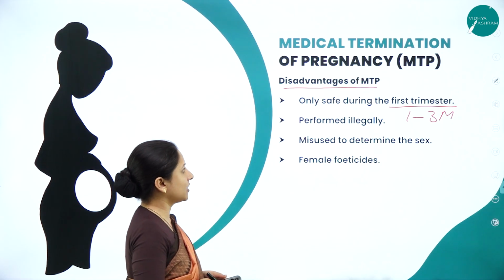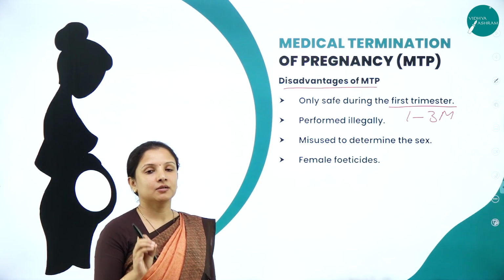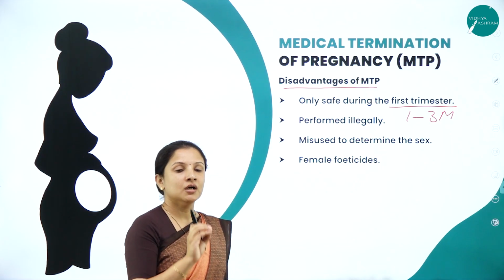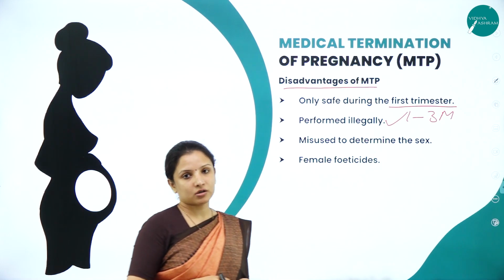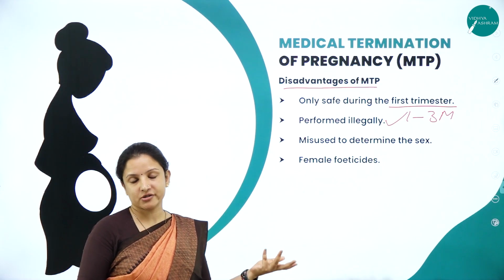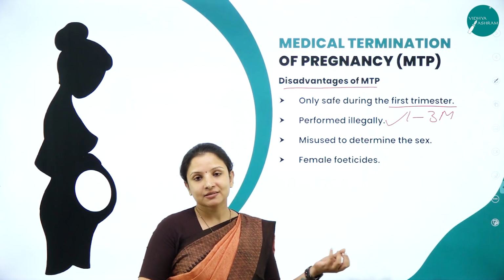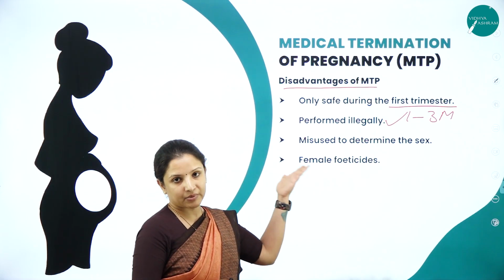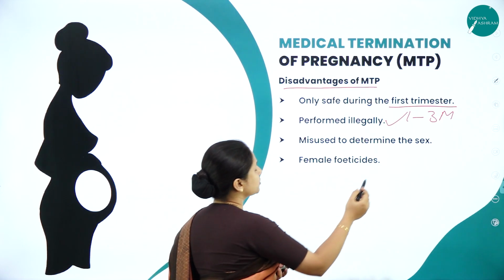So that is one of the disadvantages. Sometimes, though, MTP is legalized with certain restrictions or strict conditions in the year 1971, but still it is performed illegally by many doctors. Say, for example, there is a family who prefers only the boy child. They don't want the girl child. So they'll bribe the doctor and ask him to terminate the pregnancy without the consent of the mother. Therefore, MTPs can be performed illegally, and MTPs can be misused to determine the sex.